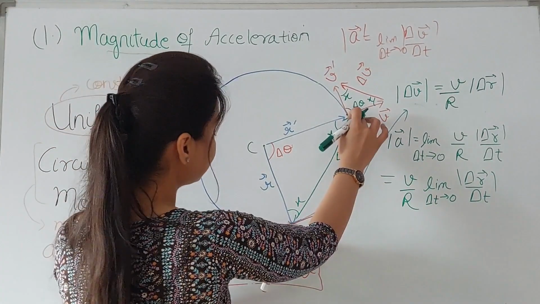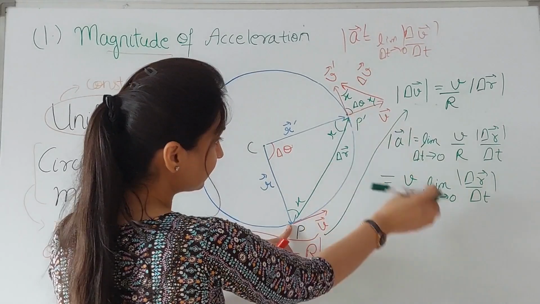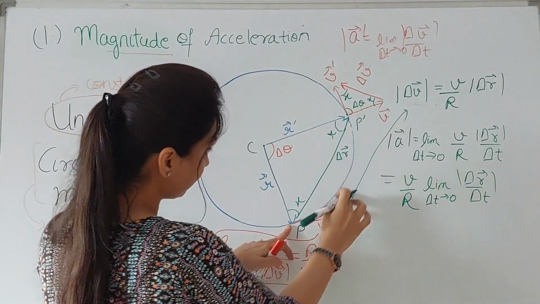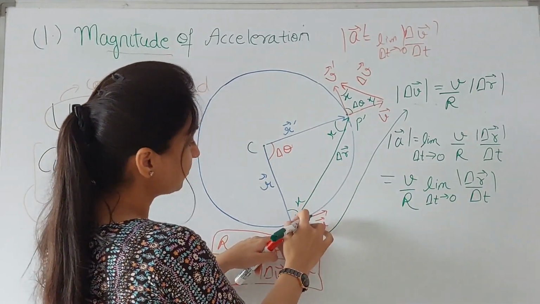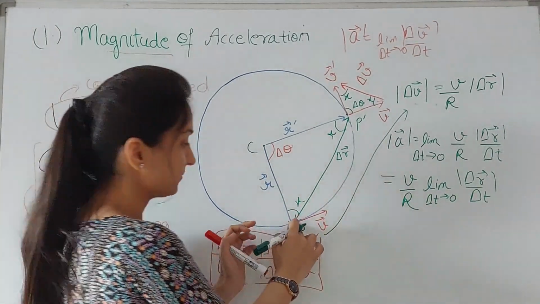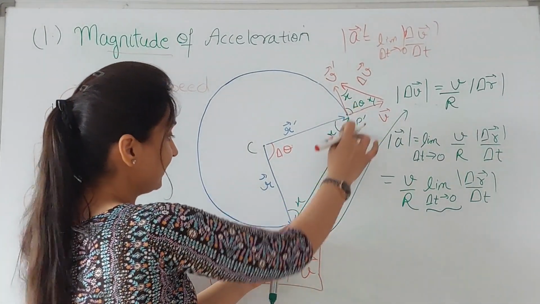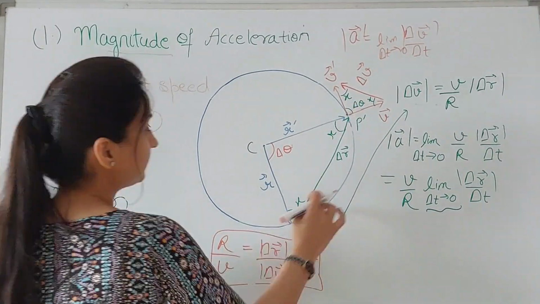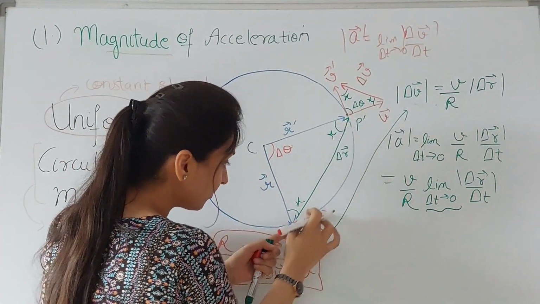So this is the delta R for some finite time interval. If this delta t is tending to 0, this point comes here as the case I showed you. So this P dash will essentially be coinciding with this P. So in this limit delta t tending to 0, this delta R will also come here. This arc PP dash, this point P dash, comes over here.